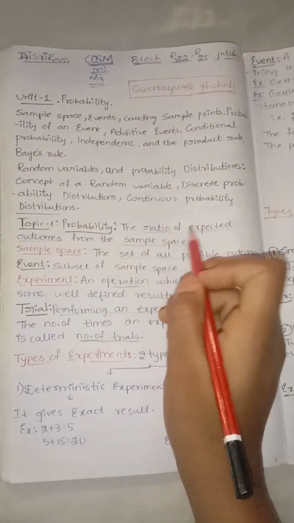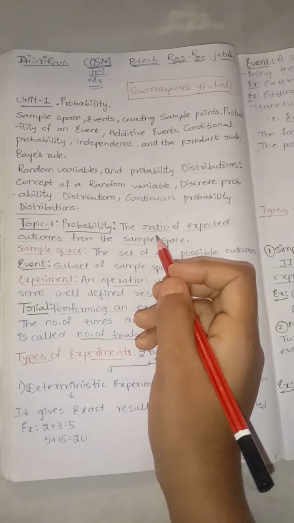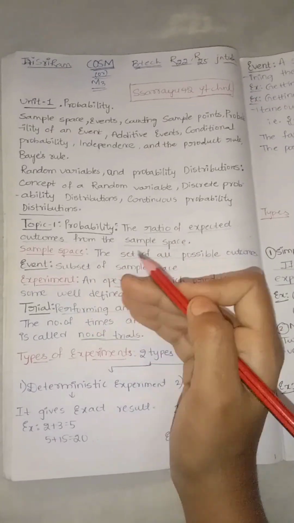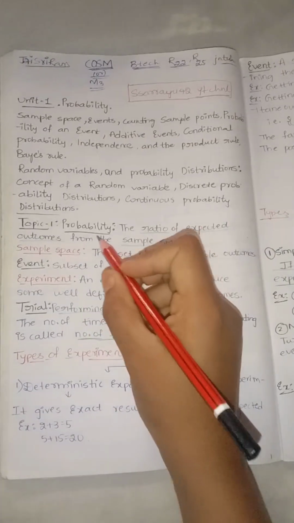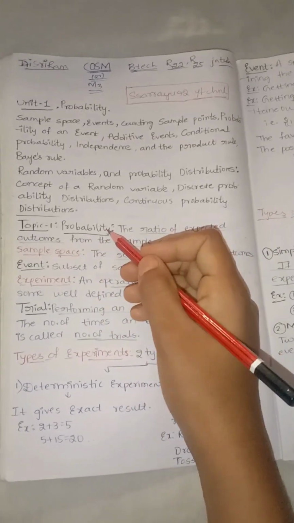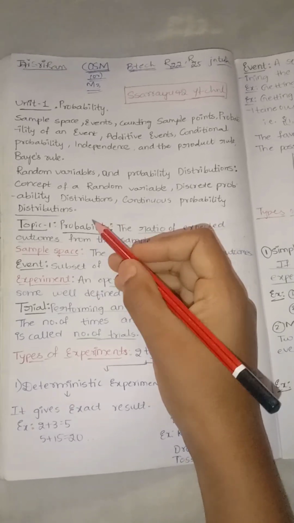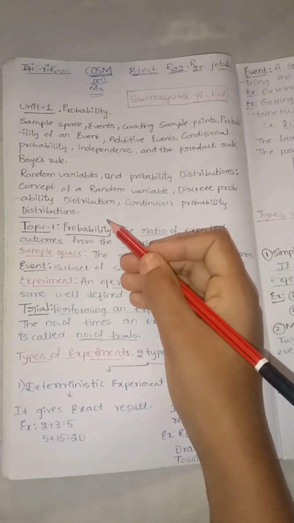Probability is the ratio of expected outcomes from the sample space. It is the process of calculating the expected outcomes from the whole number of outcomes, and that is known as probability. The number of occurring events for the favorable outcomes is known as probability. May or may not occur is known as a probability.